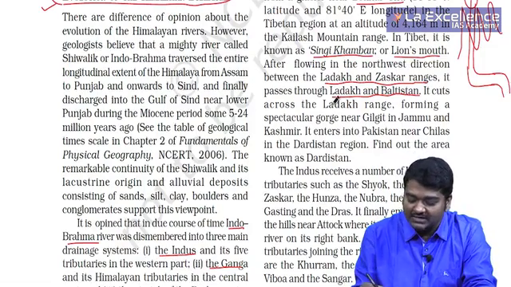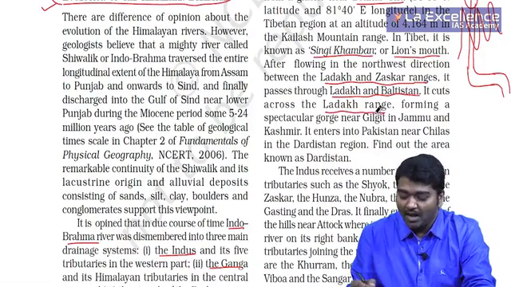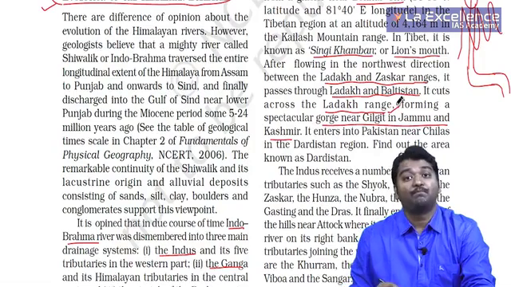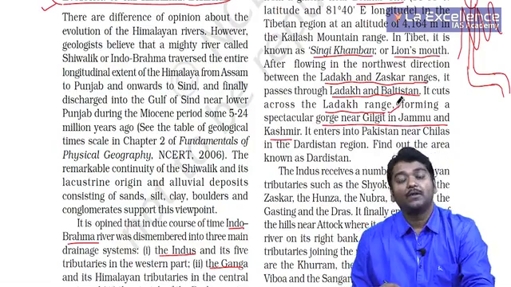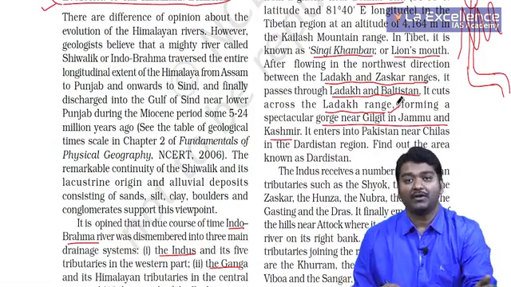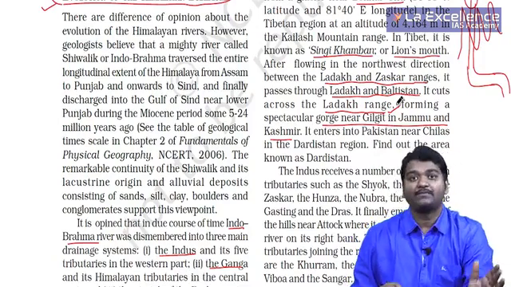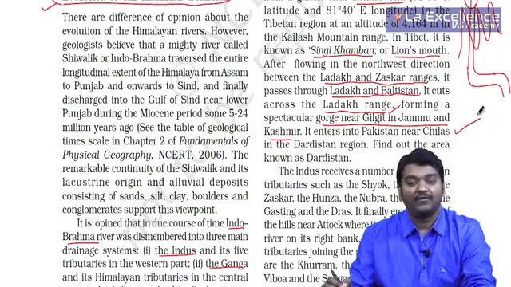It cuts across the Ladakh range, forming gorge near Gilgit in Jammu and Kashmir. In Gilgit Baltistan of Pakistan occupied Kashmir, we usually observe China is planning to construct dams on this. So please be careful about this.